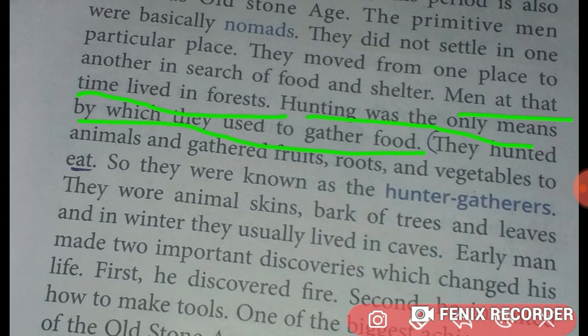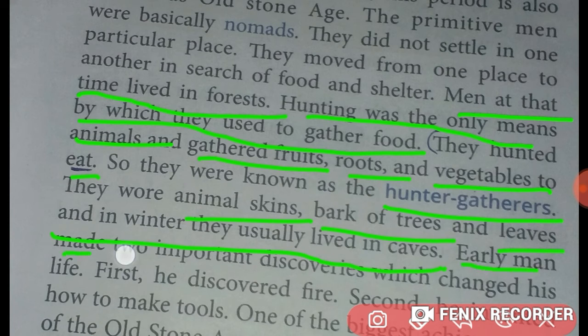They hunted animals, gathered fruits, roots and vegetables to eat. So they were known as the hunter-gatherers. They wore animal skins, bark of trees and leaves, and in winter they usually lived in caves.